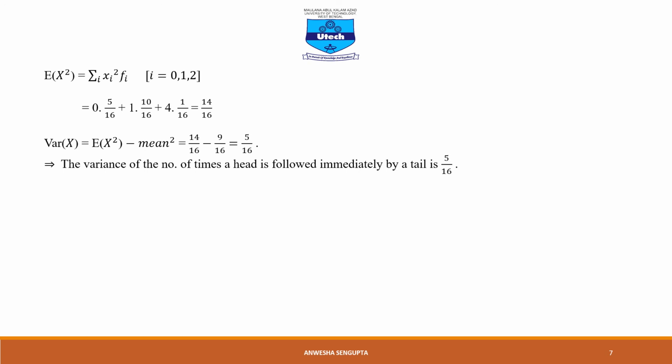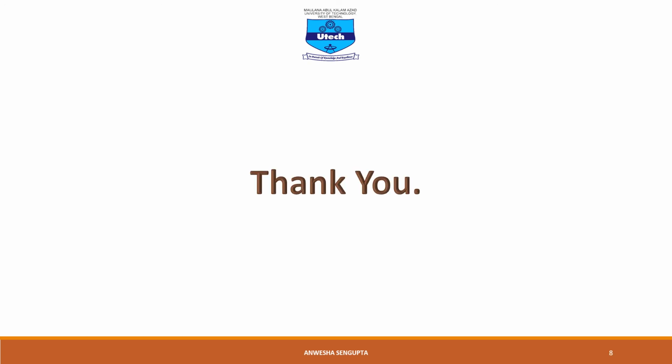So, variance x equal to expectation x square minus mean square, that is 5 by 16. So, the variance of the number of times a head is followed immediately by a tail is 5 by 16. Hence the answer. Thank you.